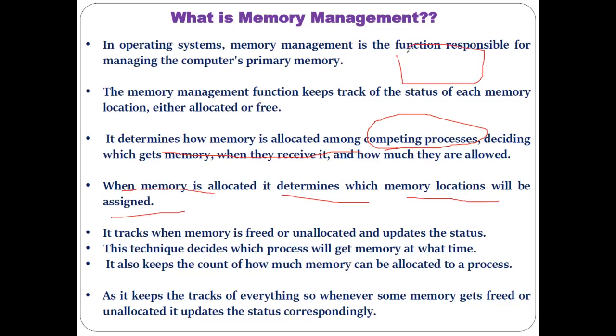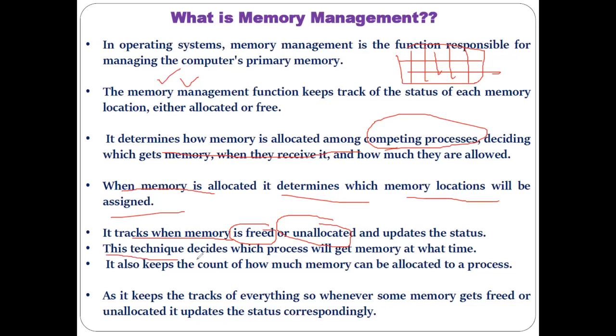As I said, a number of cells are created, so on which particular memory block a certain process or data will be stored, that decision also needs to be made. It also keeps track of when a particular memory block will become free or unallocated, and updating the status of allocated, unallocated and free memory is done as part of memory management.